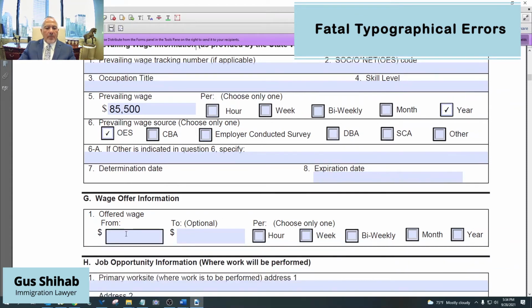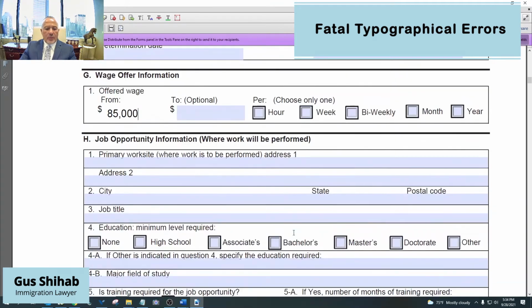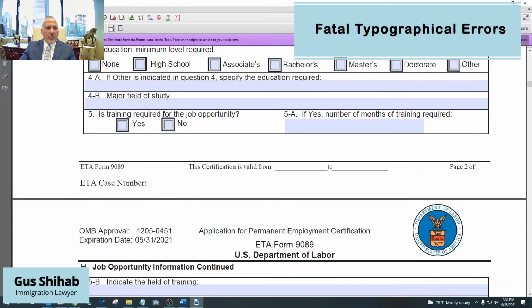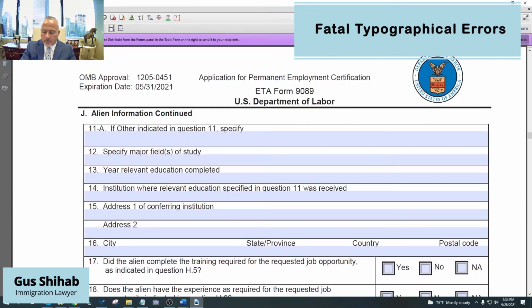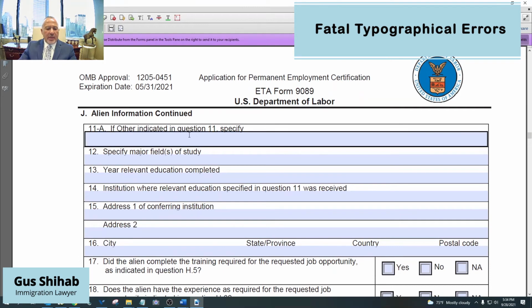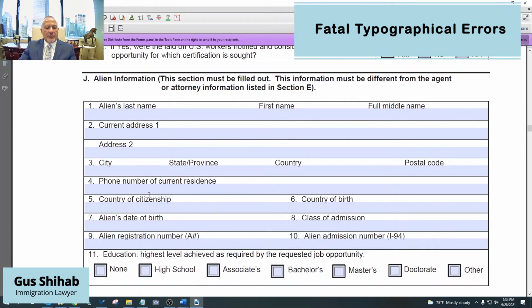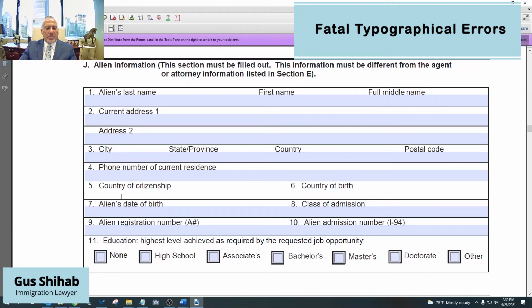Now, the wage offered here should at least be this number. If the practitioner put down 85,000 and left off the 500, automatic denial. Automatic denial, folks. Another automatic denial is if we move down to section J, which is on page 6, the alien's information on the bottom of page 5. Country of citizenship, let's just say that it is China.